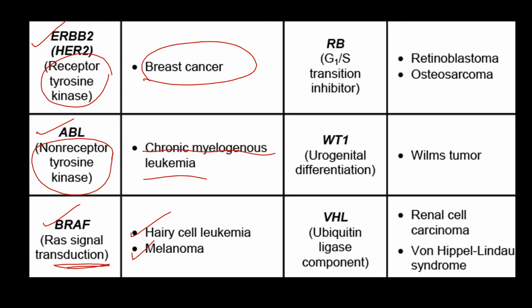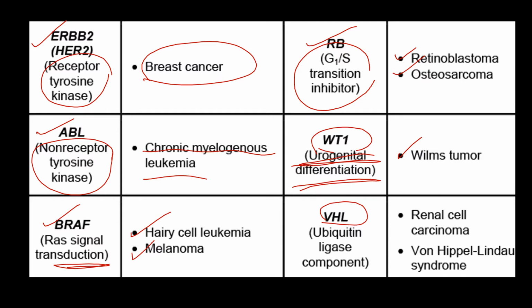Next, some more tumor suppressor genes are RB, which is responsible for retinoblastoma and osteosarcoma. It is a G1/S transition inhibitor. Next is WT1, which is for Wilms tumor. It is responsible for urogenital differentiation. And VHL leads to renal cell carcinoma and von Hippel-Lindau syndrome. It is an ubiquitin ligase component. Please do remember this table, because it can solve many oncology related problems or questions.